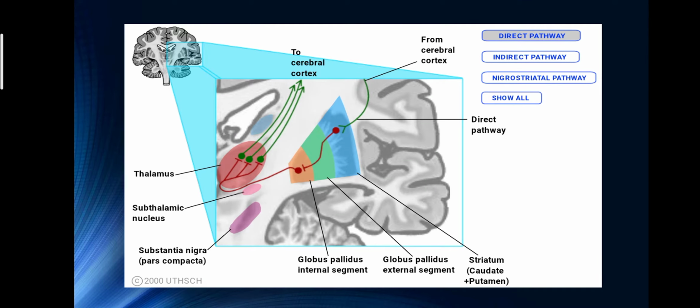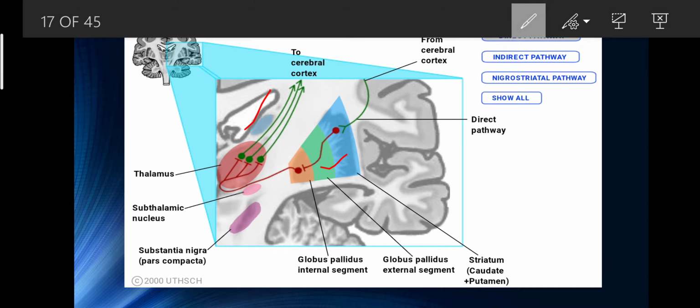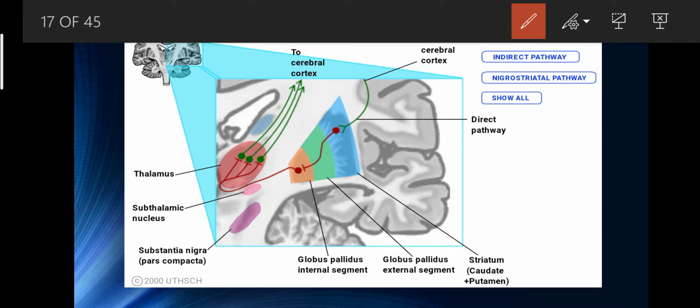In this figure you can see the direct pathway, and all the signaling molecules. The green lines determine the connection between two cells, and the red lines indicate the inhibitory connection between two regions. In this figure you can see the direct pathway starts from the striatum. This striatum transfers a signal to the globus pallidus, the external segment.